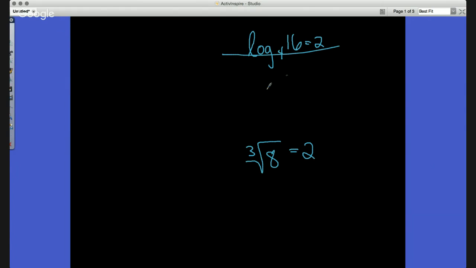Both are kind of the same idea except we're converting between them. So we want to go to exponential. This we want to go to log form. So in this one, in order to change it to exponential, we take the base of the 4 and we shoot it to the other side.